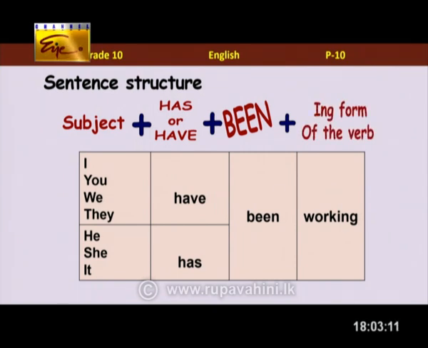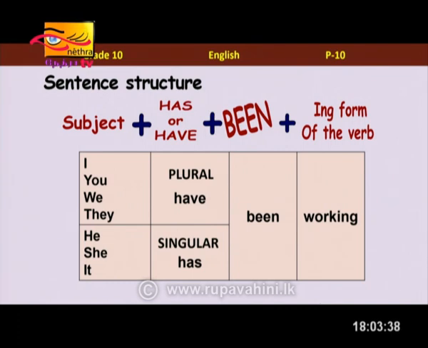That's right. So, what happens in these sentences? If you have the word have, I have been working. This is how you need to say. If you take you as a subject, you have been working. What about we? We have been working. They have been working. Correct. Let's look at has now. Has is for singular. Exactly. He has been working, she has been working, and it has been working. So, if the subject is singular, we have to use has. If the subject is plural, we have to use have.